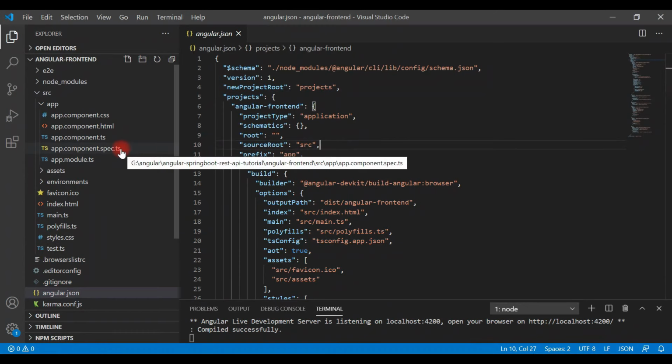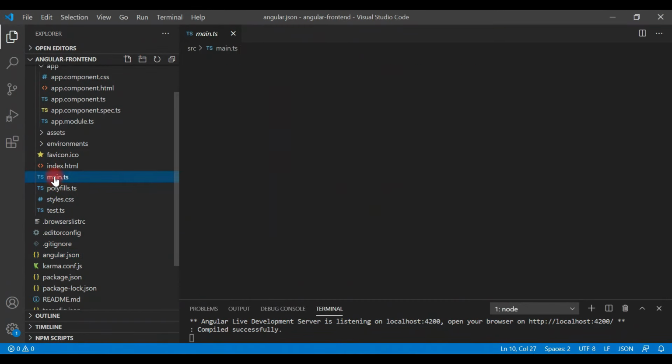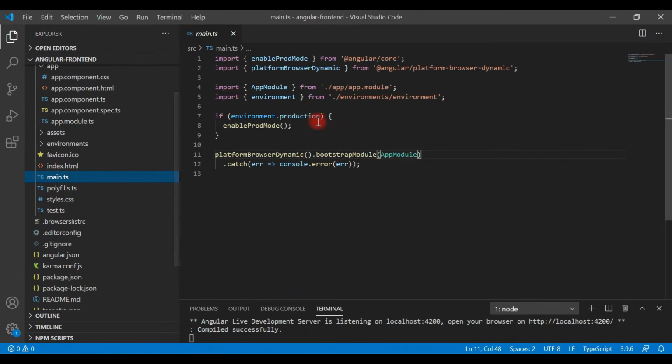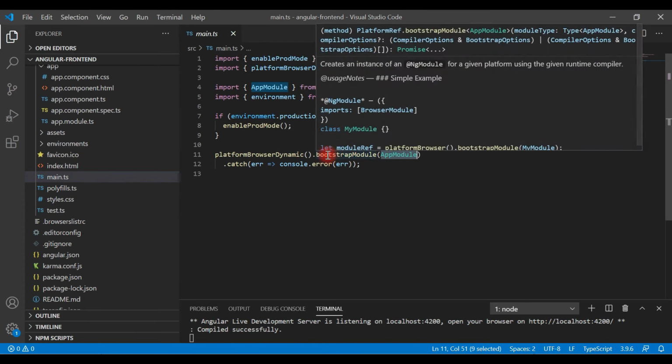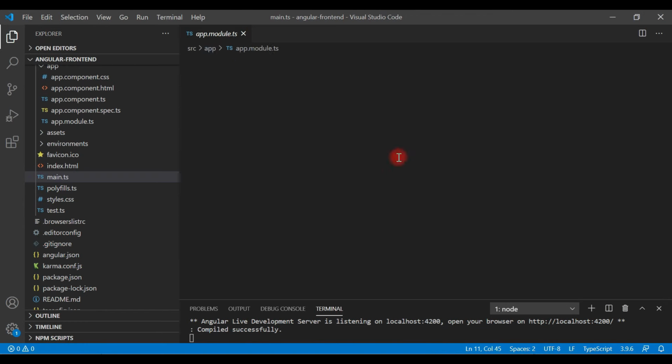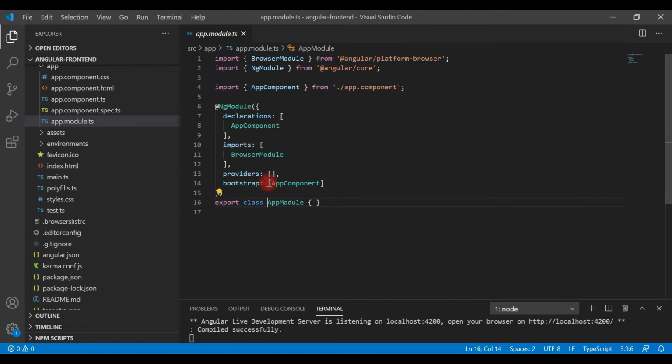Now let's see how the control flows in an Angular application. First, the main.ts file is served, and this is the entry point of our Angular application. Inside the main.ts file you can see app module is bootstrapped, and this will basically kickstart app module. App module in turn bootstraps app component.